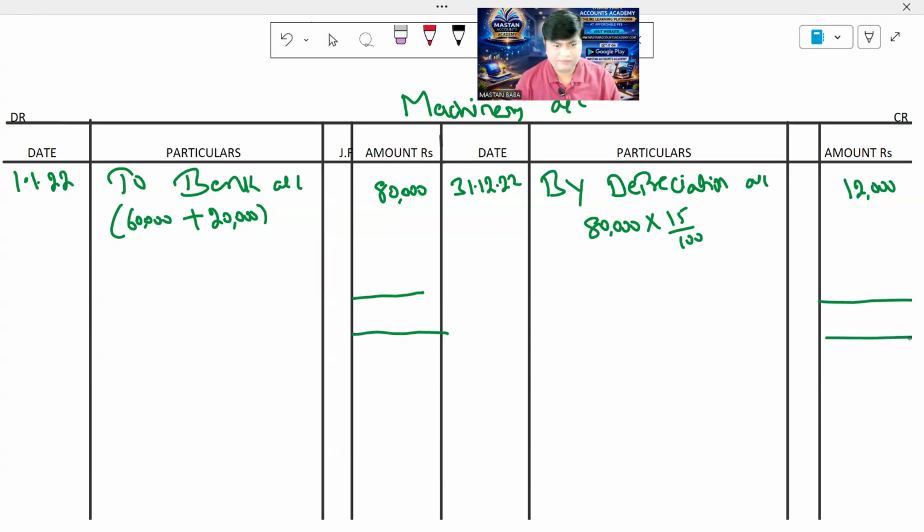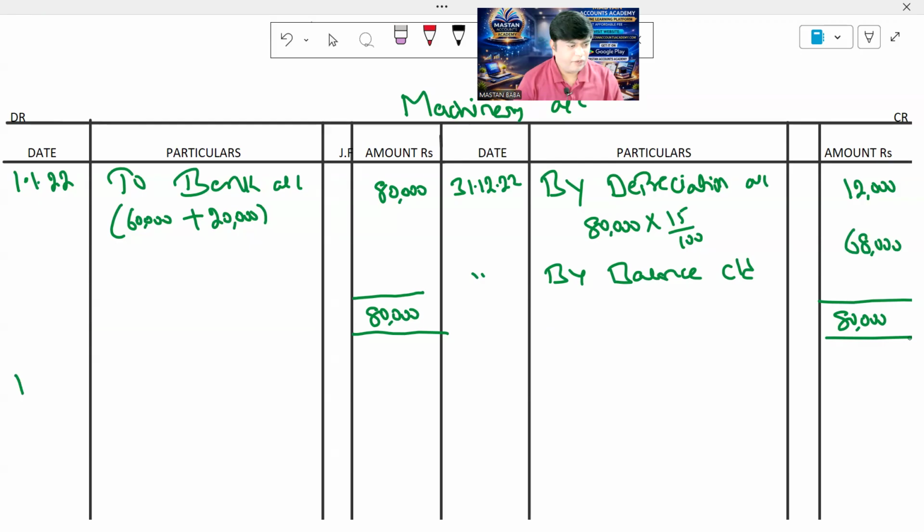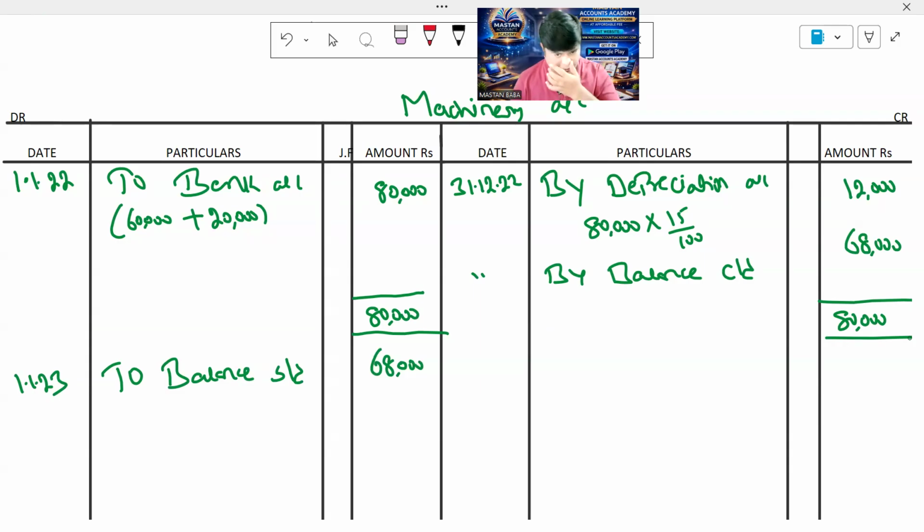80,000 on both sides, 80,000 and 80,000 on both sides. By balance carried down: 80,000 minus 12,000, obviously you get 68,000. Then 1/1/2023, to balance brought down, 68,000. And on 31st December 2023,